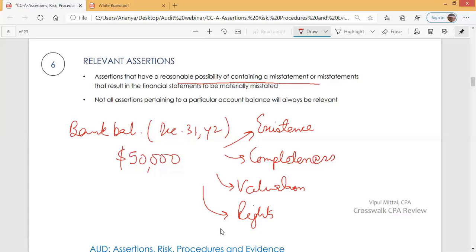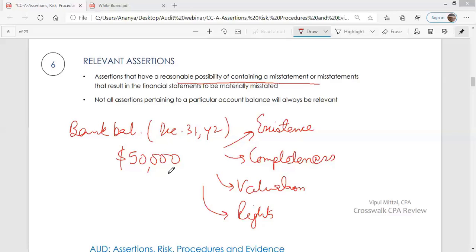It is not that our bank balance is $10,000, but we are reporting at $50,000. It is not that. Management says that we actually have $50,000 in our bank account. All right. So when management states that bank balance is $50,000, it makes an existence assertion that we actually have $50,000 in our bank account, in our checking account. When management states that bank balance is $50,000, it makes a completeness assertion.